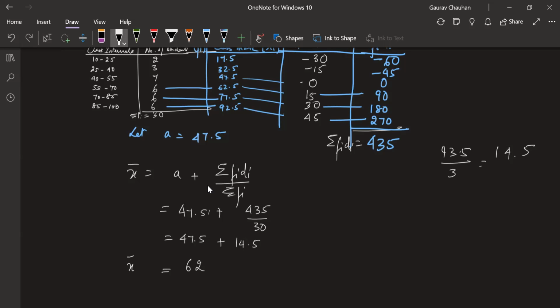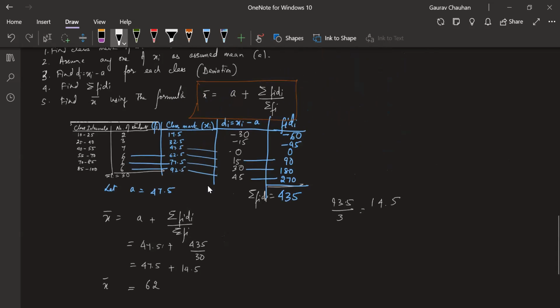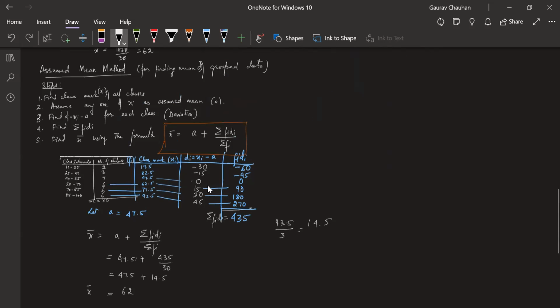I get the same answer that I got in the direct mean method. Okay with this? The process is clear. I'll share the screenshot, you can copy it at home. Quickly recapping the process: the difference was I found something called deviation.